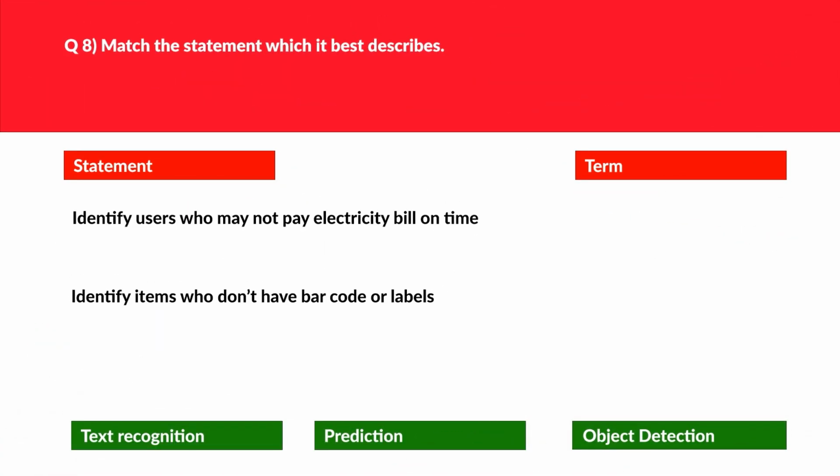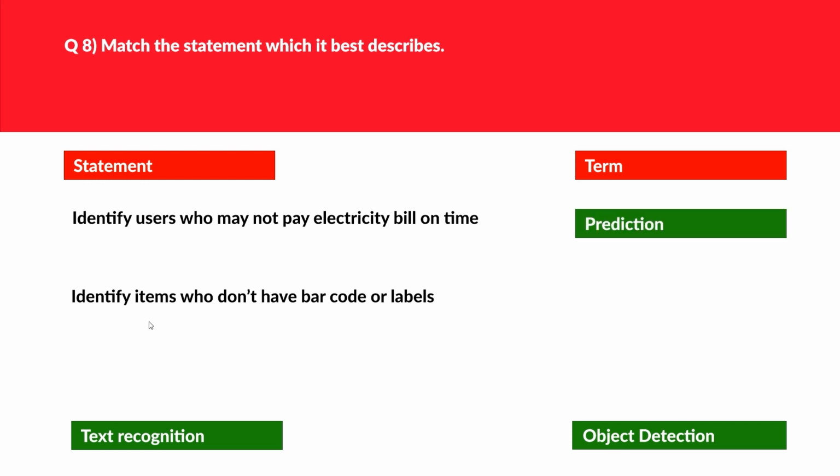Alright, we've got to match the correct statement. Let's look at statement 1, that is identify users who may not pay electricity bill on time. If you read statement 1 carefully, the question demands some kind of forecast, or more precisely we can say prediction. Hence prediction fits absolutely right here. We'll move this. Let's look at the last statement, that is identify items who don't have barcodes or labels.